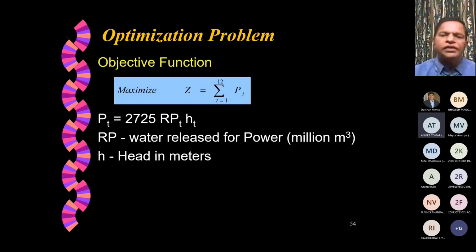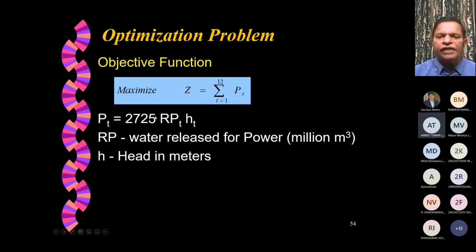Okay, so what is our objective function? Maximize the power produced in all these 12 months. In 1 month it is PT, and T ranges from 1 to 12. So P1 plus P2 plus etc. up to P12. That is our objective function, which has 12 variables. And PT itself is a function of the release that is made to the turbine and the head causing the flow.